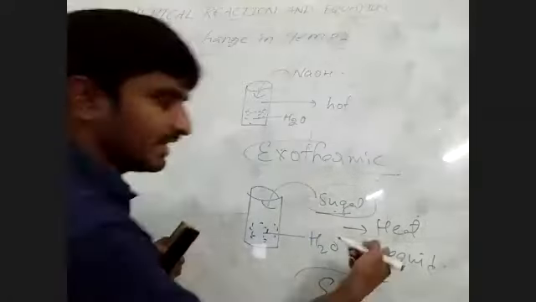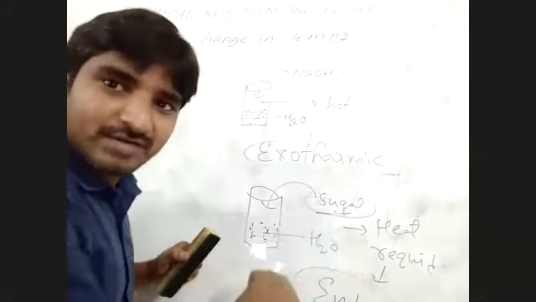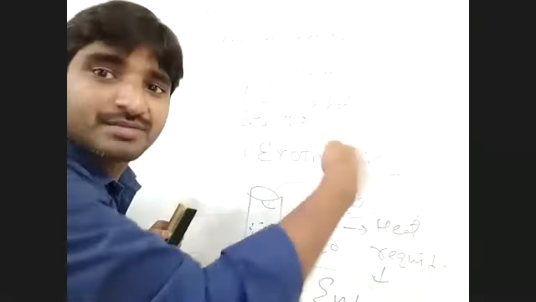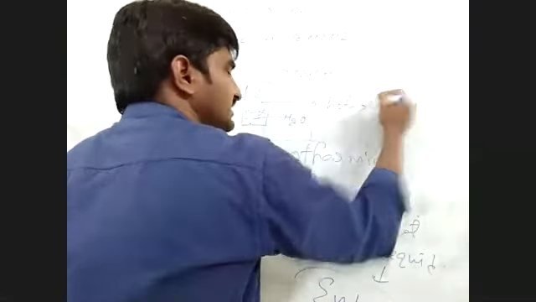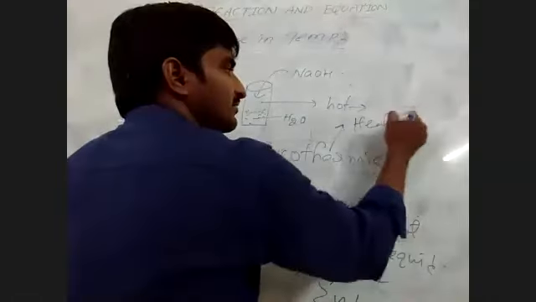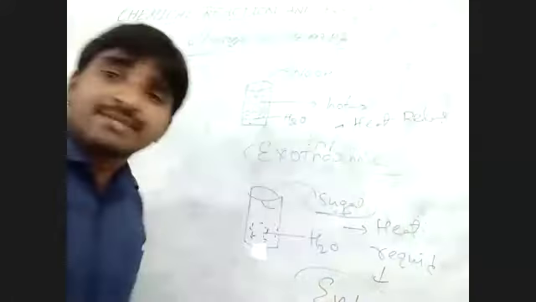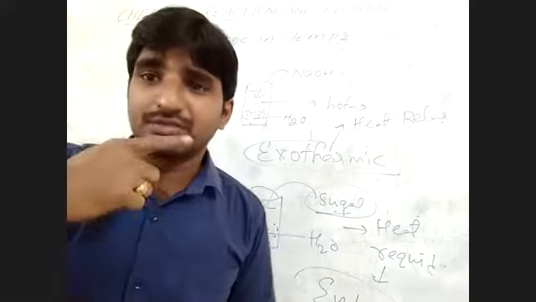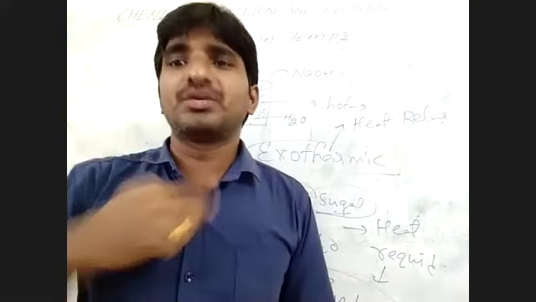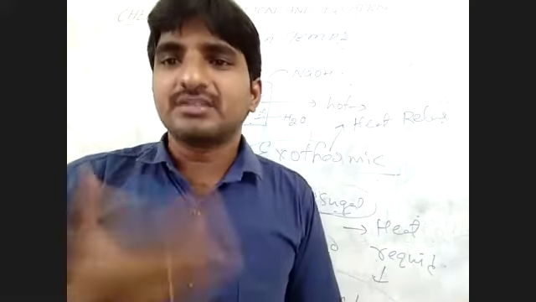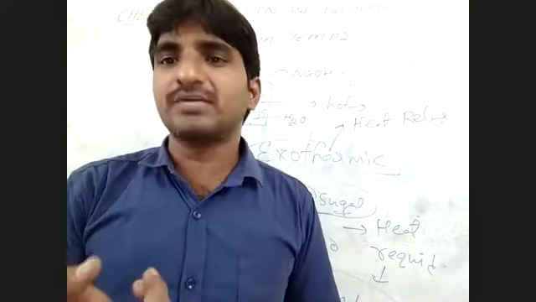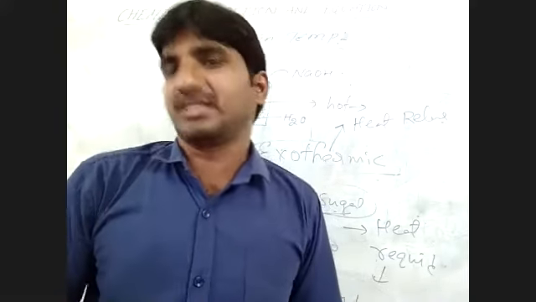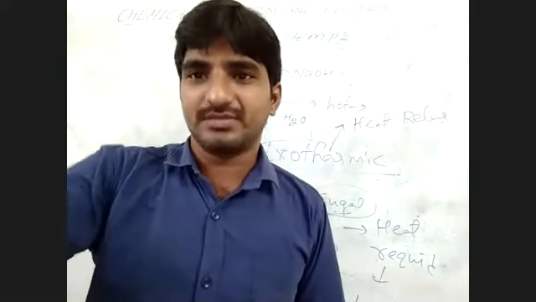So what happened? Whenever bonds break, heat is required, so that is called an endothermic reaction. Whenever bonds are made, formation of bonds, heat is released, and that is called an exothermic reaction. The release of heat and the absorption of heat are called exothermic and endothermic. For example, take respiration, breathing in oxygen to release carbon dioxide. That is called an exothermic reaction because the release of carbon dioxide means heat. C plus O2 forms CO2. That is an exothermic reaction.